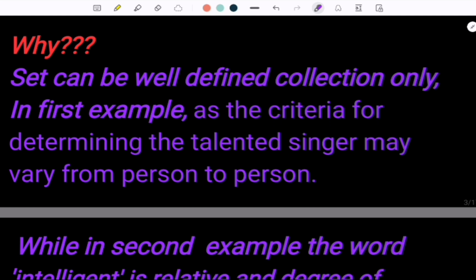Everyone has different criteria for determining their favorite singer. So when you ask individuals about their favorite singer, they may have different opinions. Thus, there is no well-defined collection of the best singers of the world.